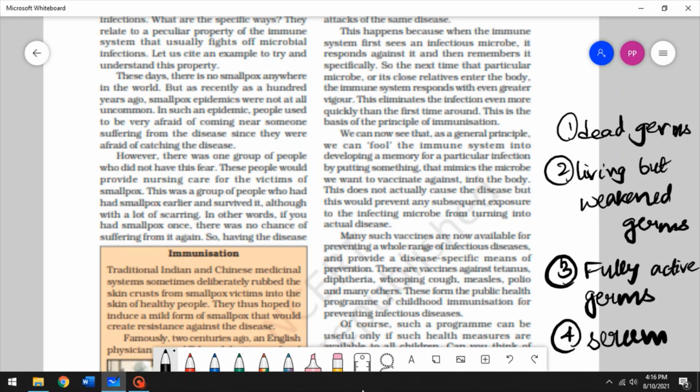So if it's dead germs, you are most likely to be healthy and fine after you take the vaccine. You won't have any side effects. Living but weakened, minor side effects. Fully active, a little more major side effects. And serum is another helpful way of doing it.